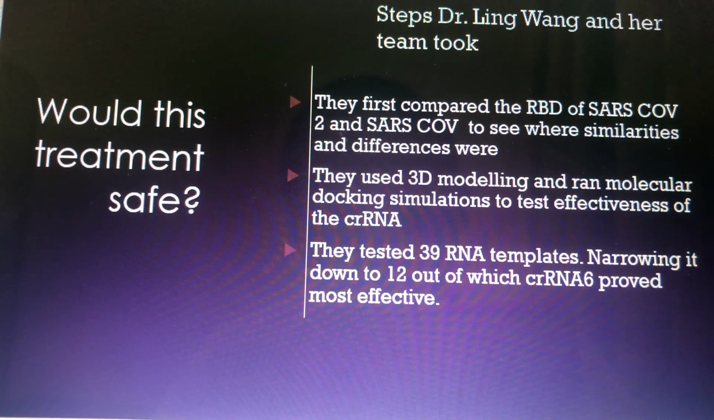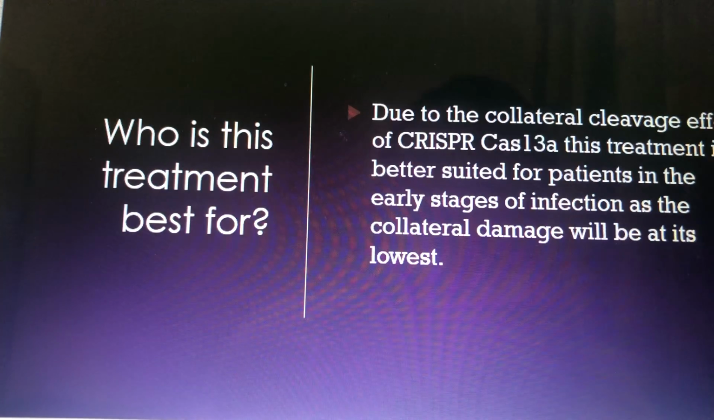How they did this is by using 3D modeling and by running molecular docking simulations of how the CRISPR-Cas protein would fit with the CRISPR RNA template. They made 39 templates to match that RBD of SARS-CoV-2, and they narrowed it down to CRISPR RNA-6, the sixth template they made, to be the one that was most effective at binding to the RBD of SARS-CoV-2.